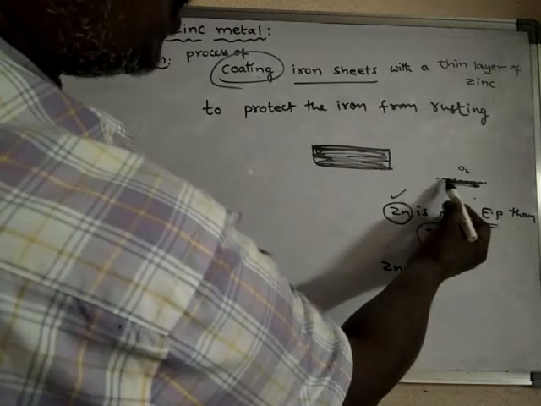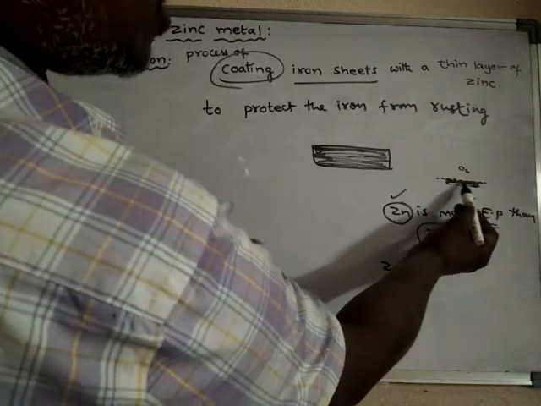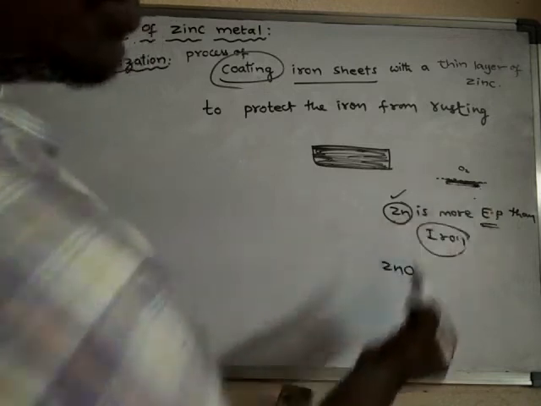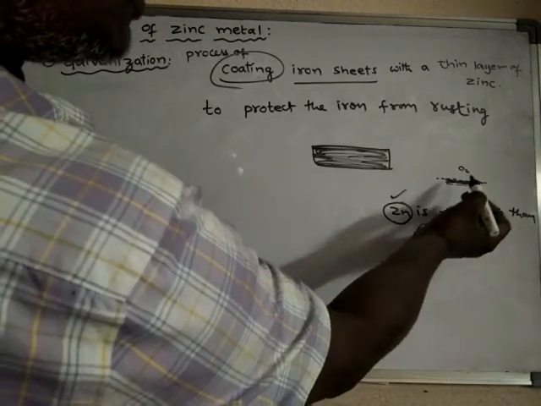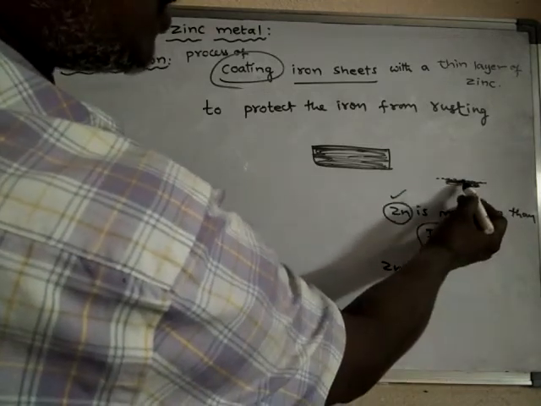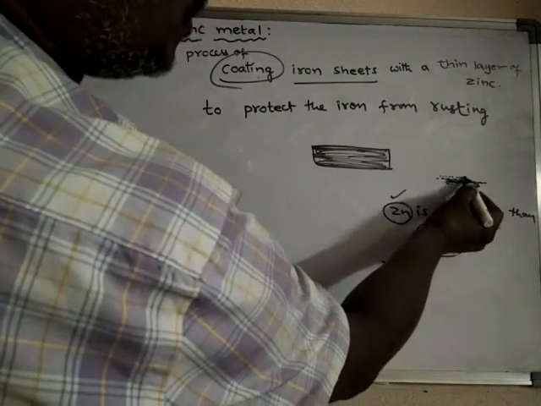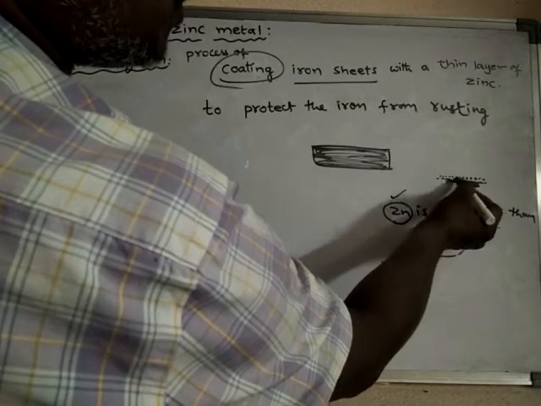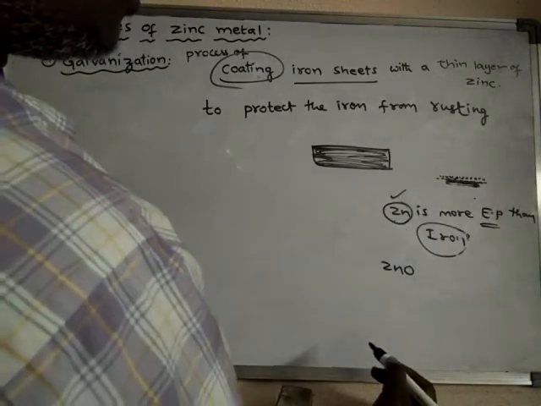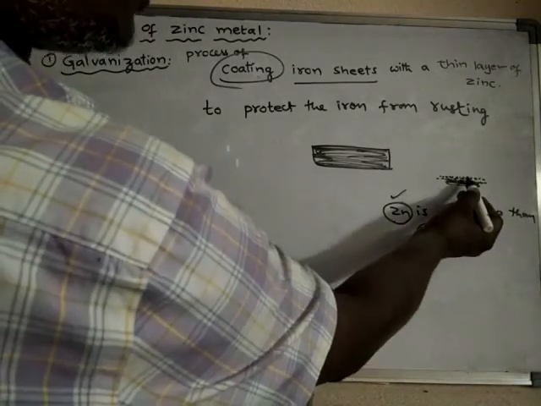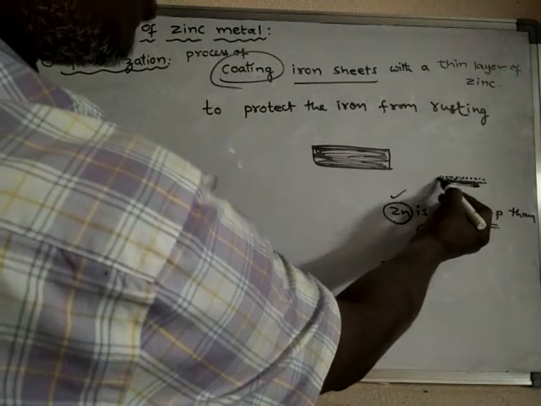Suppose this is iron and above that iron zinc is present, and the surface of the zinc will react with oxygen to form zinc oxide on it. So this is the zinc oxide layer. That means the zinc oxide layer is formed above the zinc.